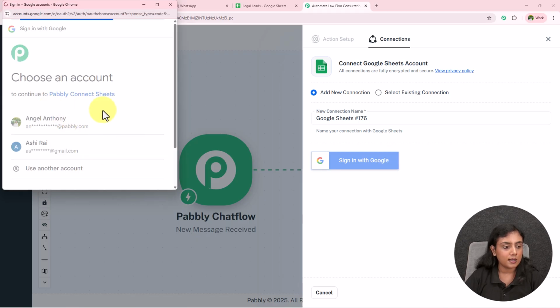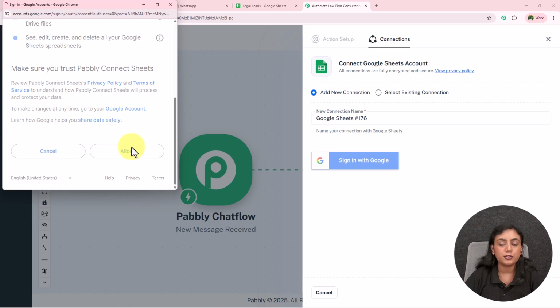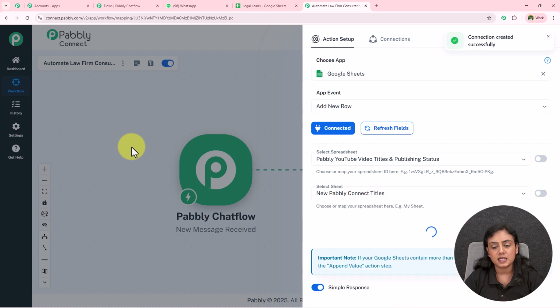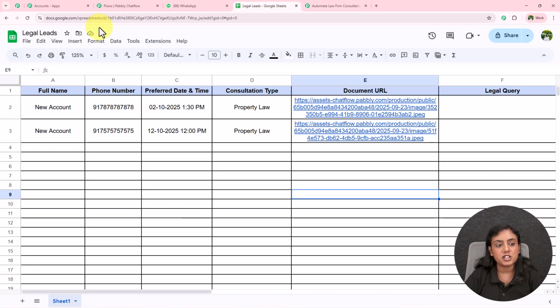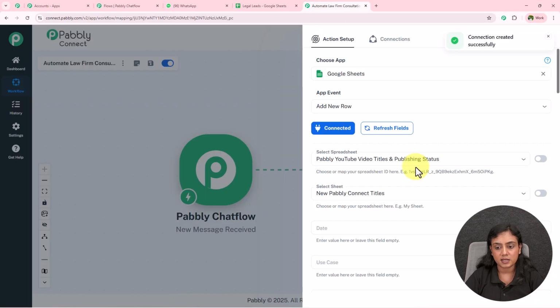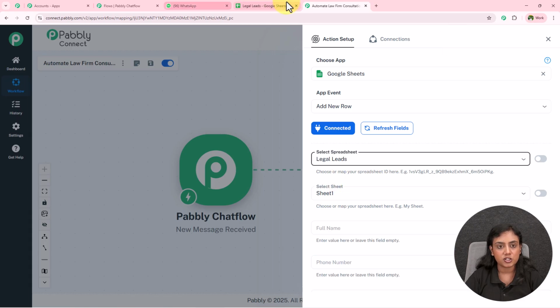This is the account that I want to connect, so I'm going to select it, and then it is asking for the access of the account, for which I'm going to click on this allow button, as this is a safe process and my data is completely safe with Pabbly Connect. For the spreadsheet, I will select legal leads. So I'm going to go back to my workflow right here and select the spreadsheet as legal leads. Okay, sheet is going to be sheet 1 only.